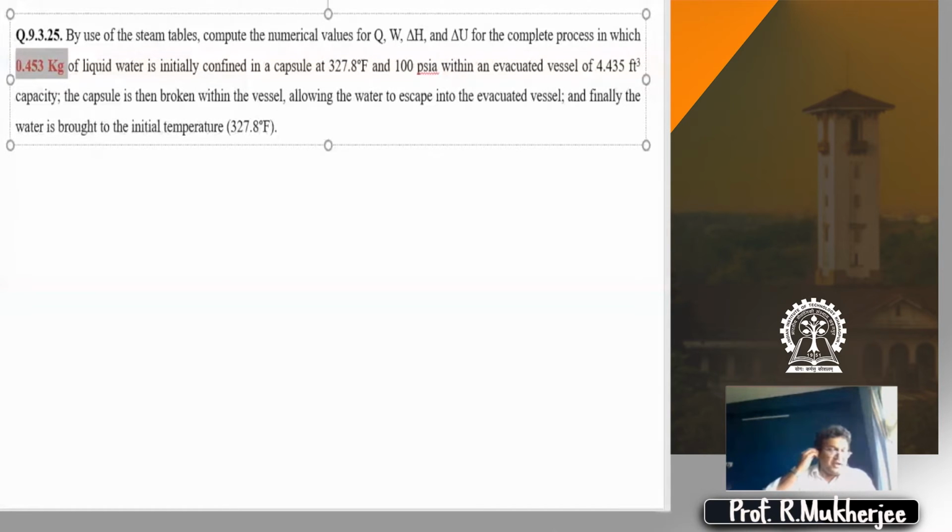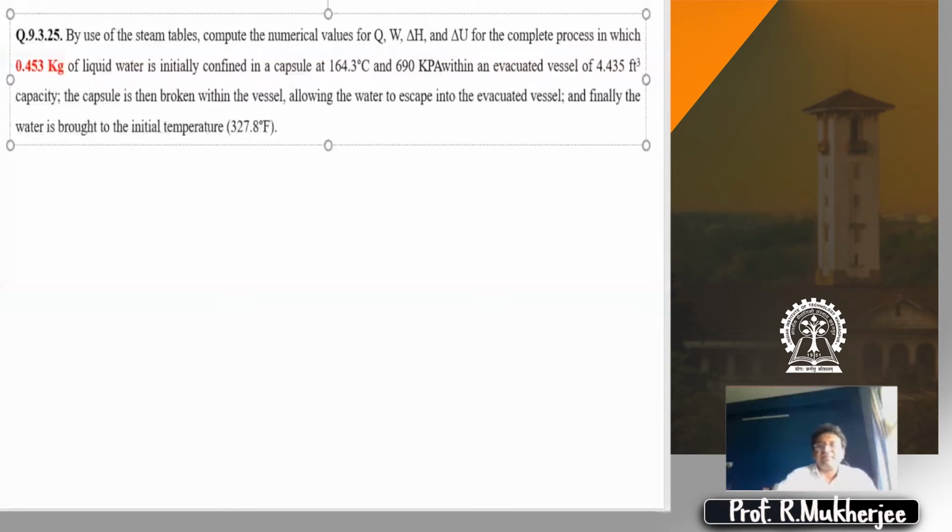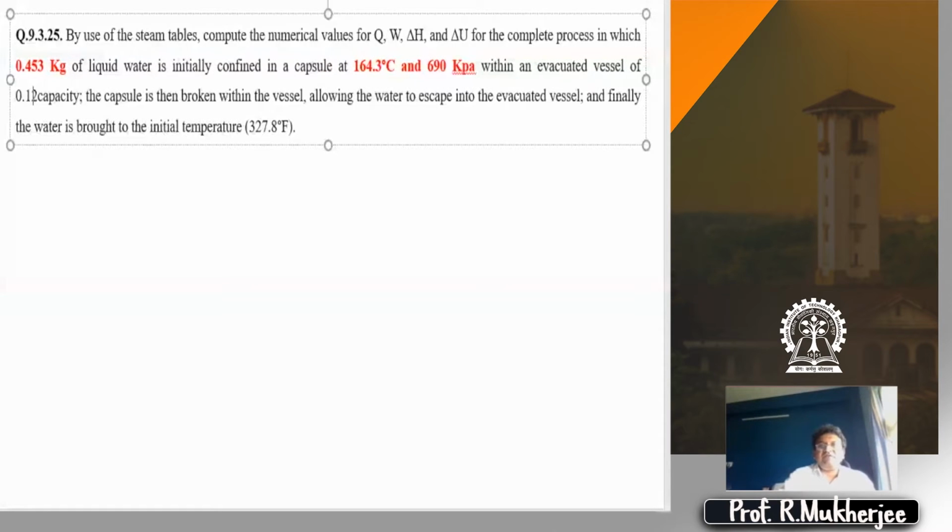It's in a capsule at 164.3 degrees centigrade and 690 kPa in a vessel of capacity 0.1255 meter cube.